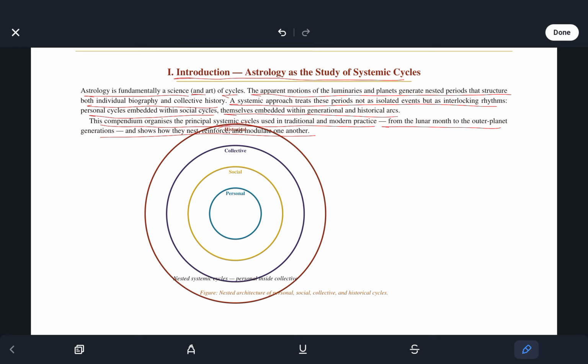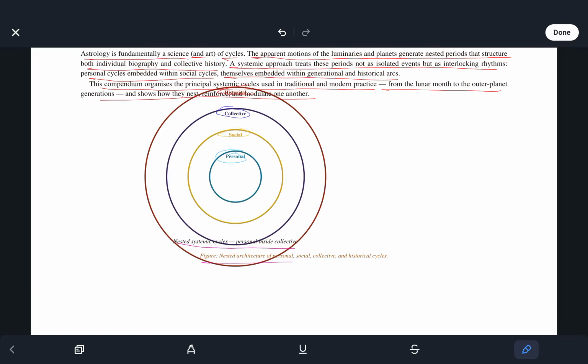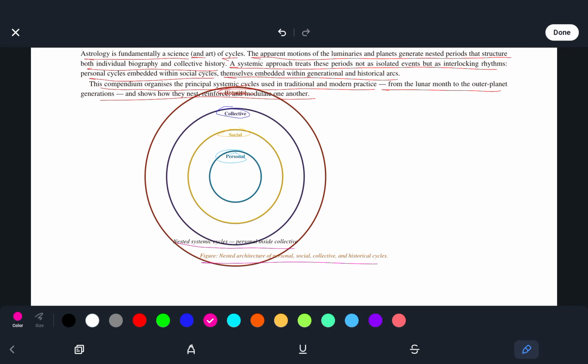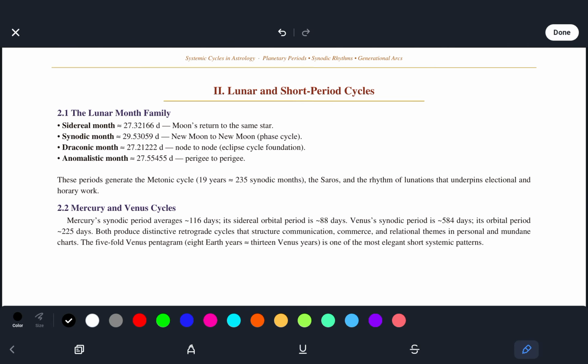So I know this got blended in there, but it says historical at top. And then we see collective, we see social, personal, and these are nested systemic cycles, personal inside collective, nested architecture, personal, social, collective, and historical cycles. So now we're going to get into lunar and short period cycles.